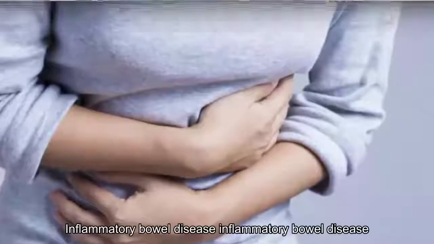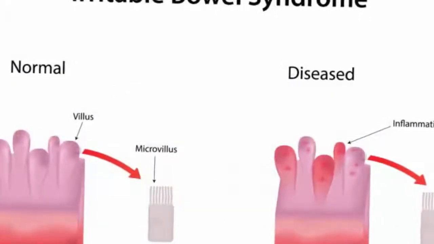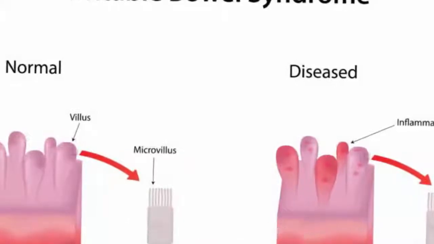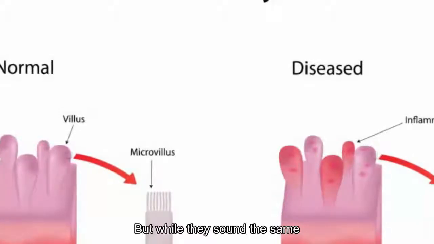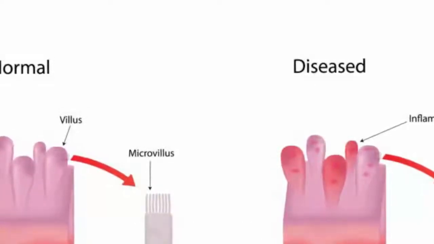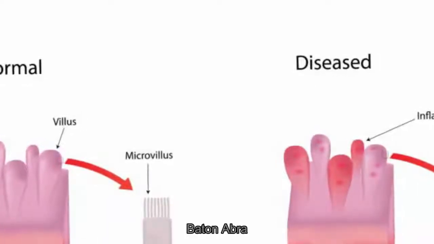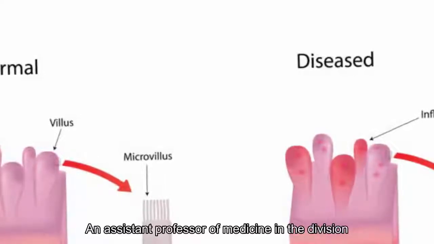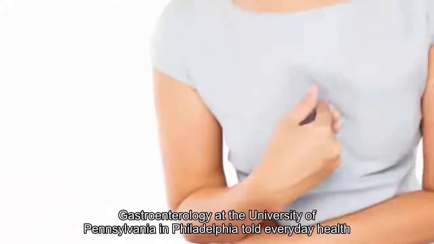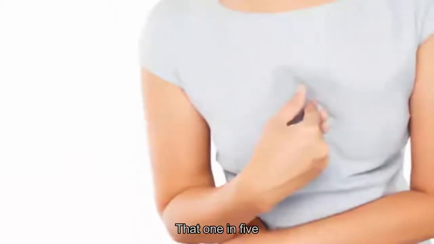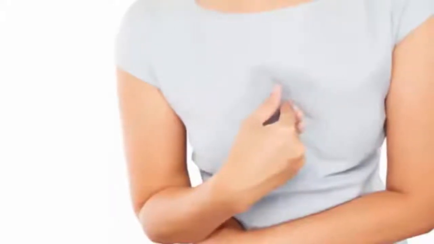13. Inflammatory bowel disease. Inflammatory bowel disease, IBD, causes abdominal pain, cramping and even rectal bleeding. It's often confused with irritable bowel syndrome, IBS, but while they sound the same, they are actually quite different. Reader's Digest notes that IBD is actually much more rare and serious. Peyton Abara, MD, an assistant professor of medicine in the Division of Gastroenterology at the University of Pennsylvania in Philadelphia, told Everyday Health that 1 in 5 people suffer from IBS, whereas IBD occurs in about 1 in 200 Americans.